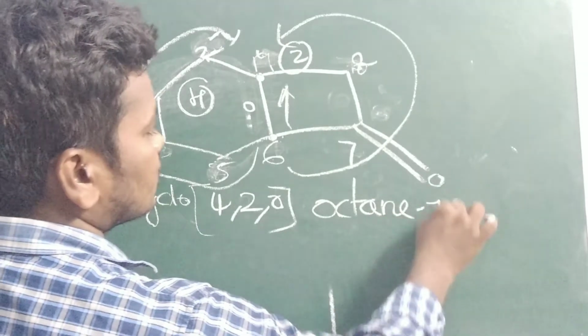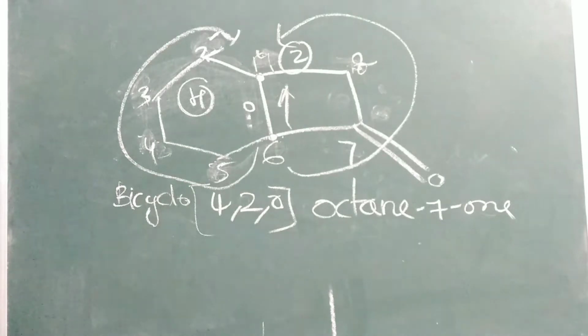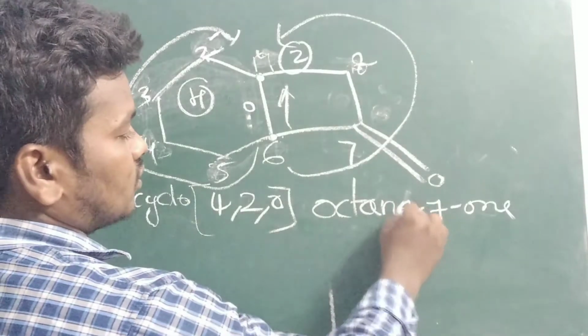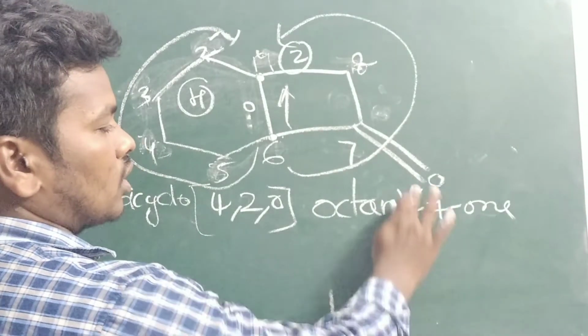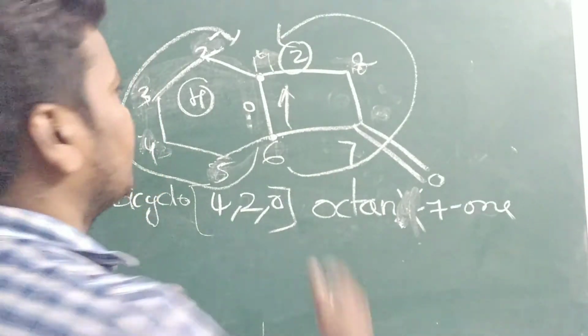Octane 7 one. Is it correct? In the first two videos we discussed, suffix to prefix should not be conjugated, first letter. So we have to drop the first letter. So octane 7 one. Already we discussed it in part 2, part 3.